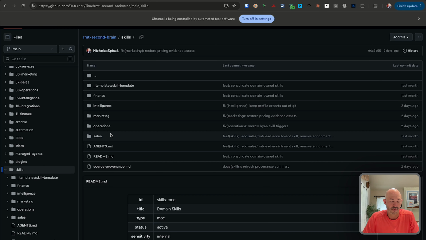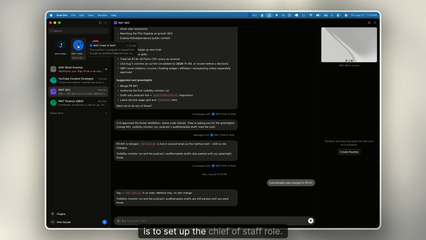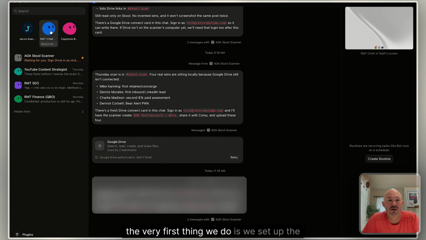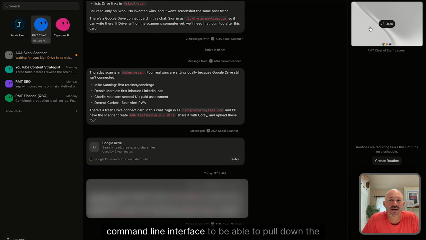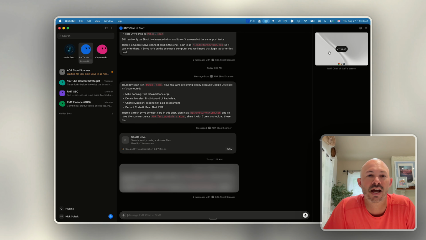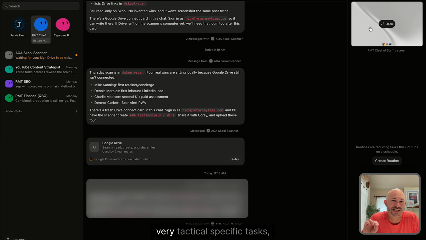Whenever we set up a new Grokbot, the easiest way is to set up the chief of staff role. Inside that role, the very first thing we do is set up the connectors, going through the normal onboarding process. In this case, I'm using the GitHub command line interface to pull down the second brain and allow the chief of staff to become familiar with our business. Then we go through the assessment to determine, based on very tactical specific tasks, which ones to do.